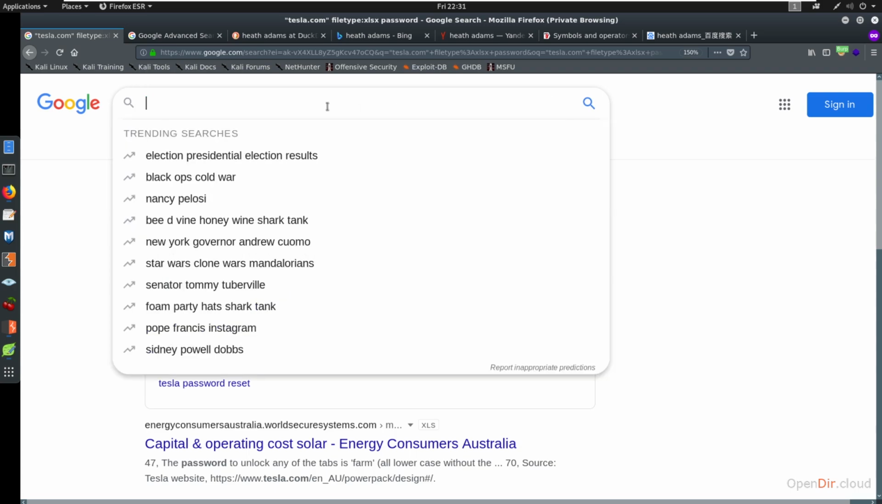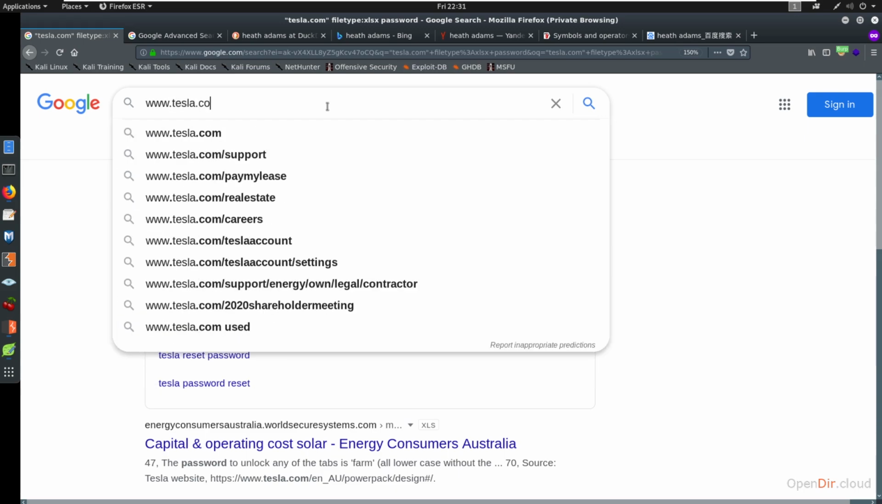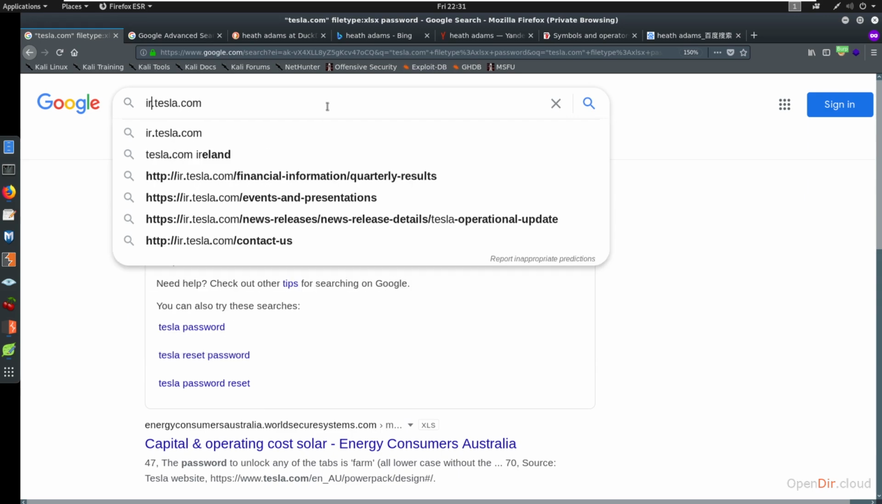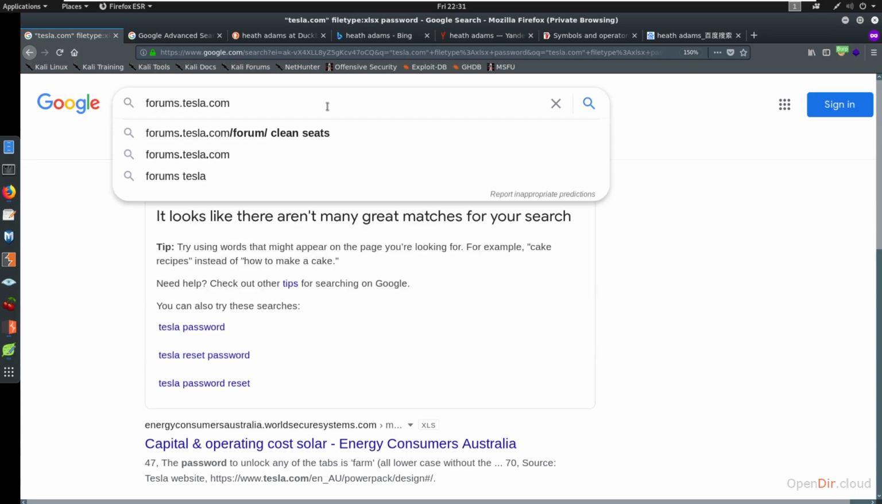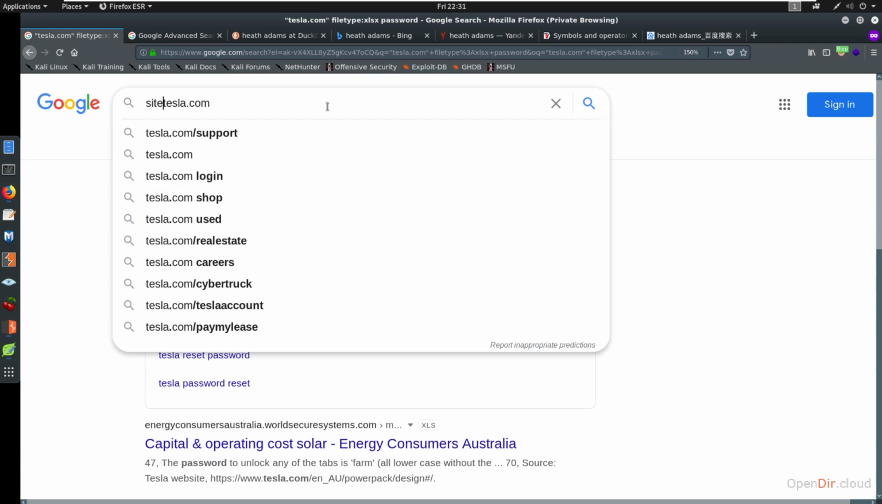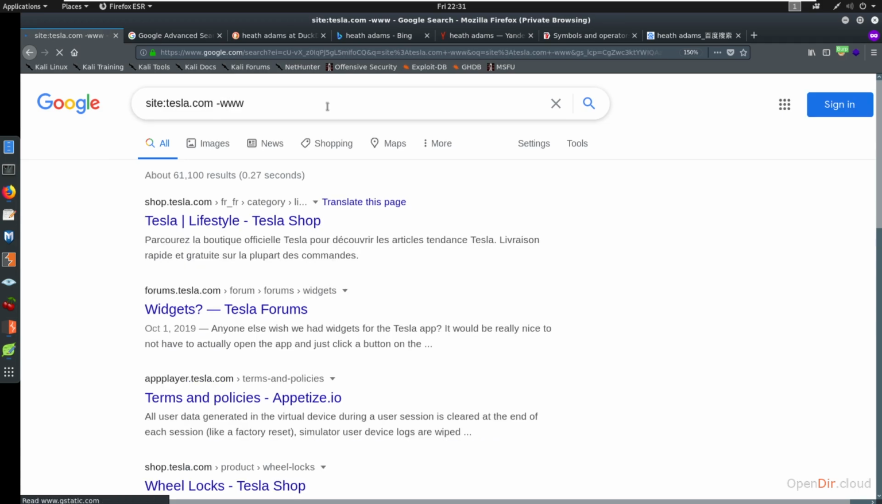Now, there's more things that we can do. Say that we're looking for subdomains of a website. Now, if you're not familiar with subdomains, you have like www.tesla.com, but I also saw something come up like ir.tesla.com or forms.tesla.com. These are all subdomains of the tesla.com website. So what you can do is you could say, hey, I want to look at site:tesla.com, but I really don't care for the www. Please don't show me anything with www in it.